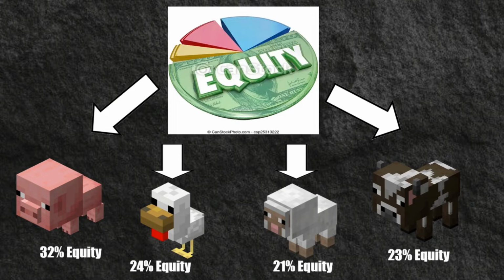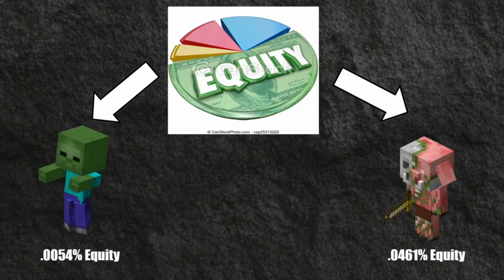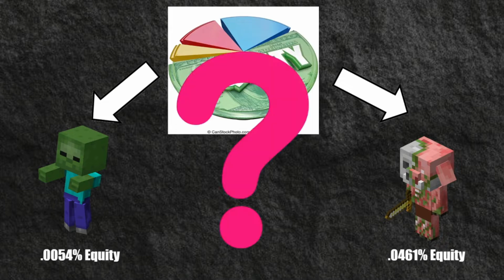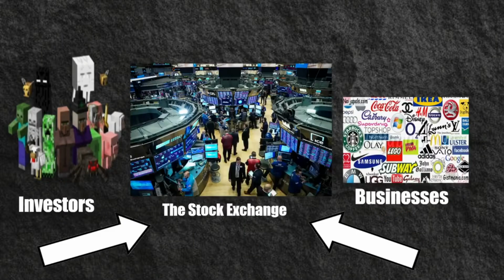Now imagine this. 50,000 people decide they all want to buy equity, but in minuscule amounts, like 0.0054% or 0.0461%, all different and all very small. I'm sure you can imagine how convoluted the situation could get when calculating costs, deciding who gets what, and what's even available to buy. In order to avoid this hot mess, the stock exchange will act as a medium between businesses and interested investors.